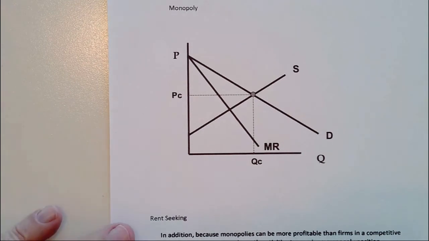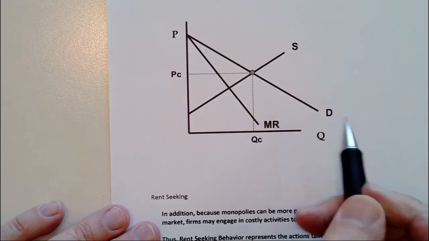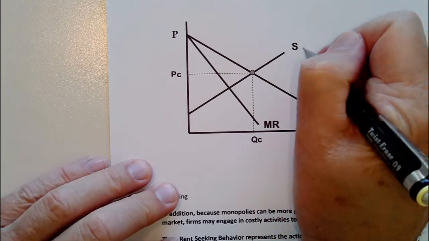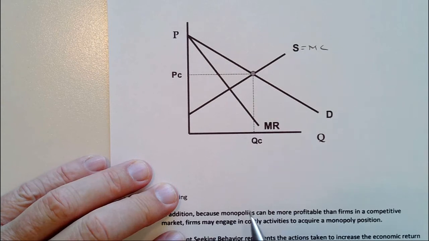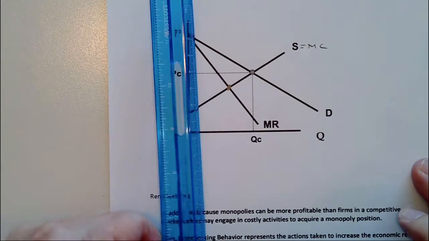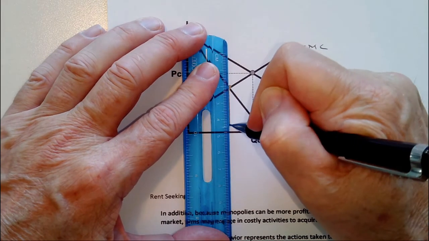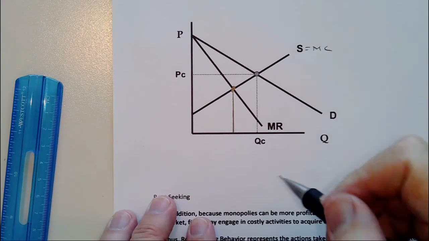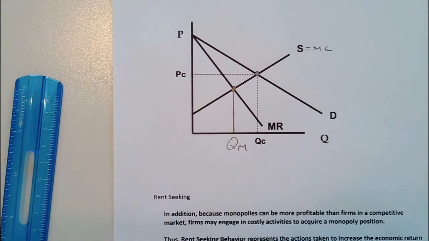By doing so, they now are a price maker, and if they're a price maker, they can calculate their marginal revenue based on their demand right there. And so now they want to maximize profits. Remember, this is the marginal cost. And so they'll maximize profits again right here. That's the profit maximizing rule. And this would be the profit maximizing output, and that would be the monopoly output.